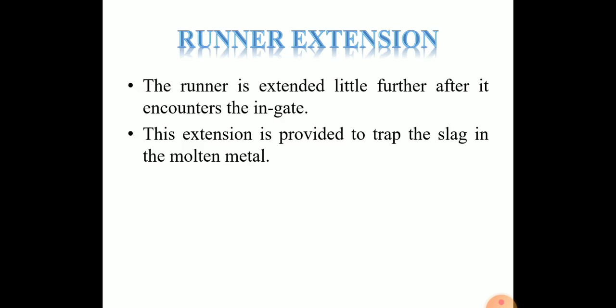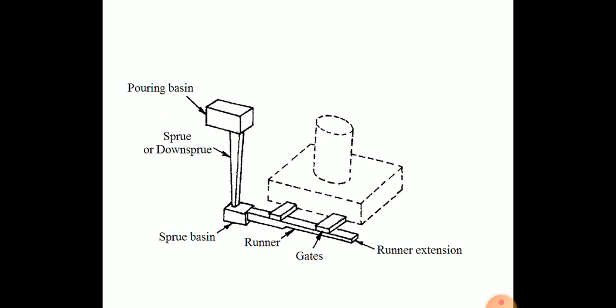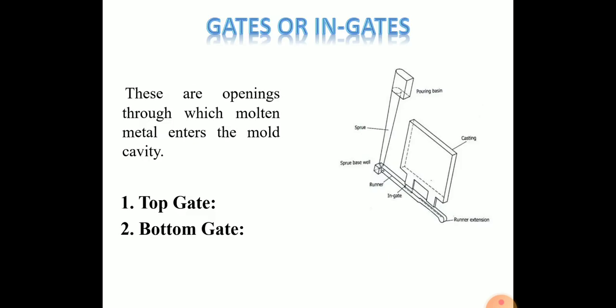Next is runner extension. The runner is extended a little further after it encounters the ingate. This extension is provided to trap the slag in the molten metal. So in the figure, on the last side is the runner extension, then gates, runner, sprue base, sprue or down sprue and pouring basin.